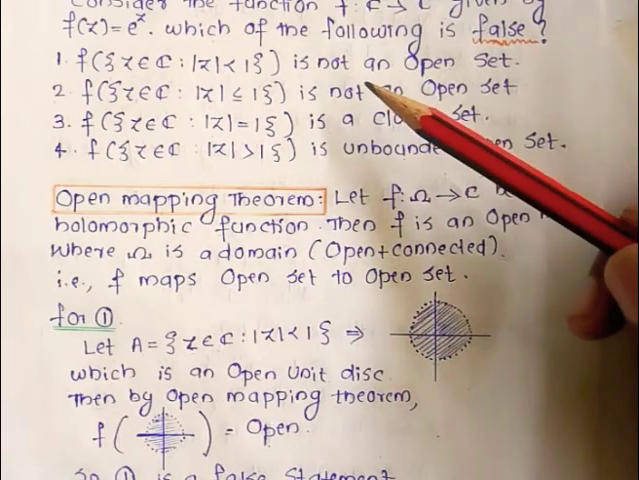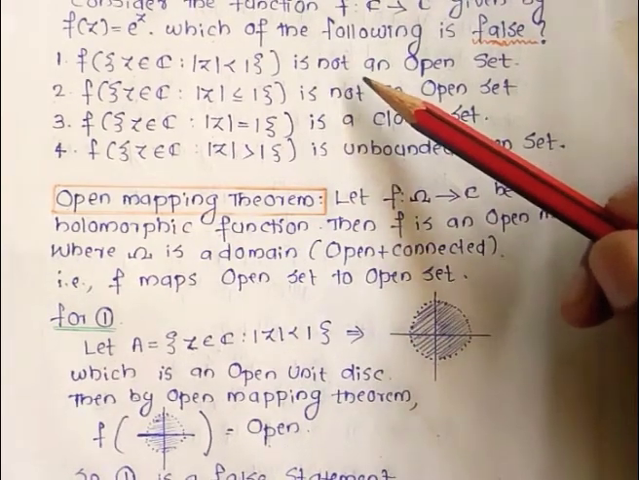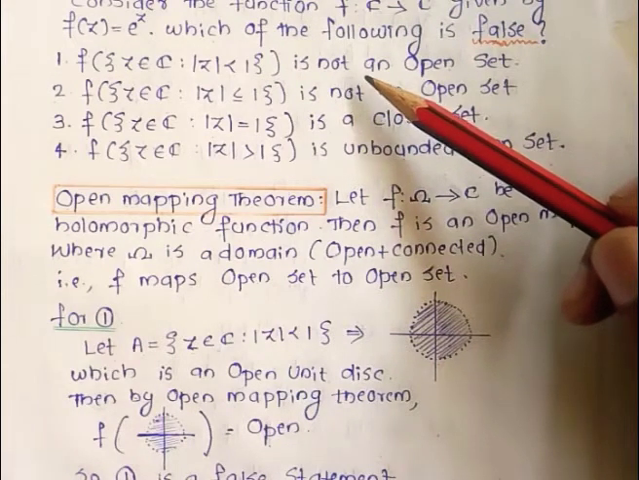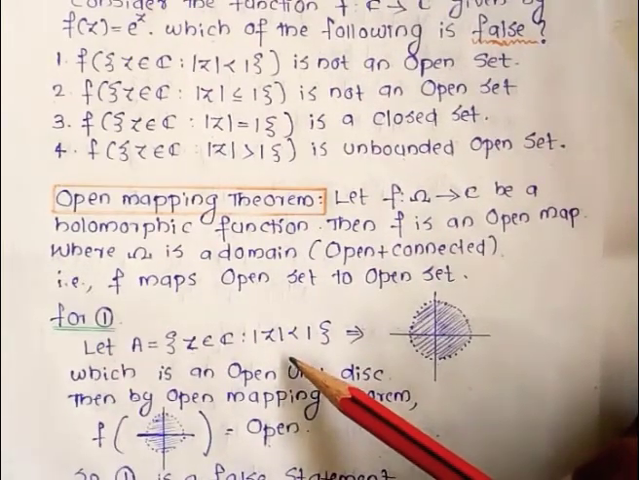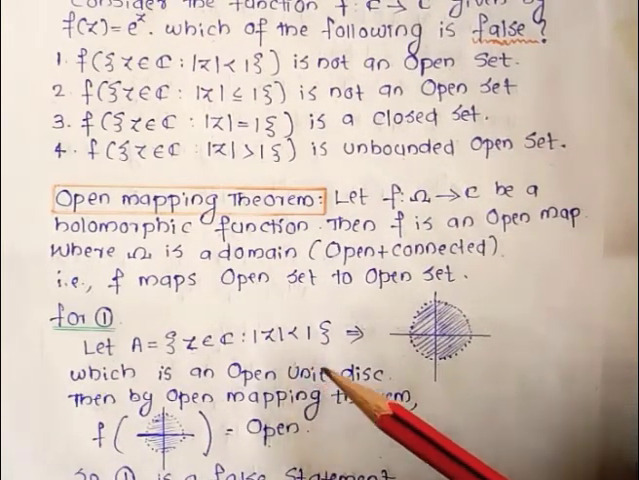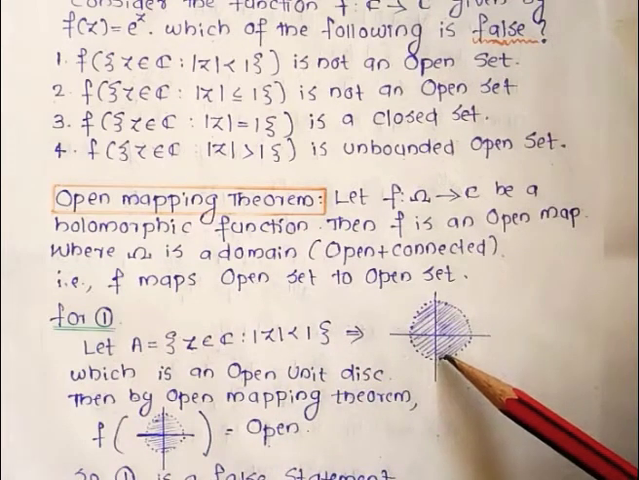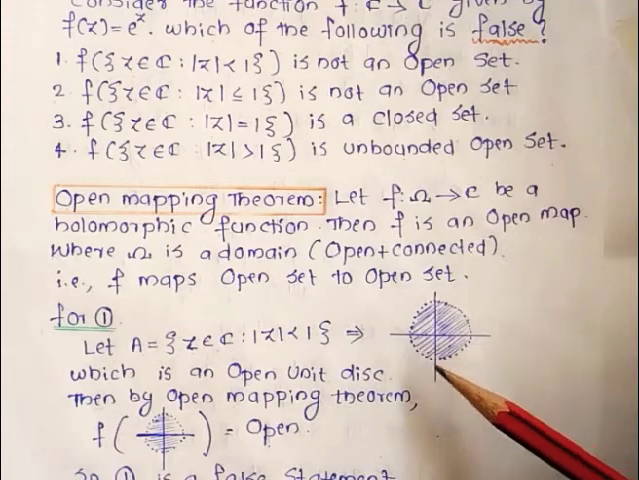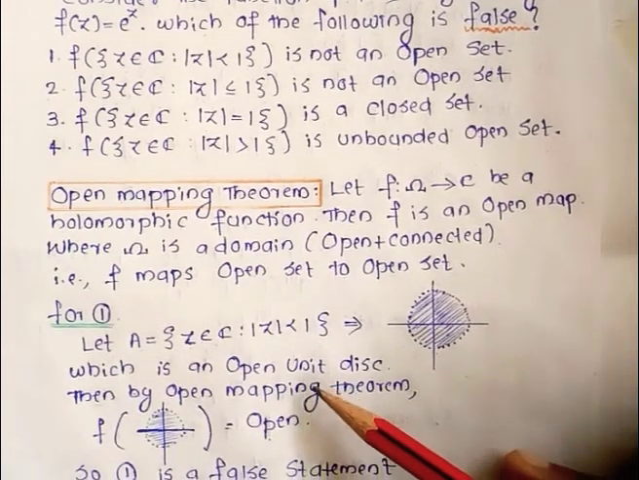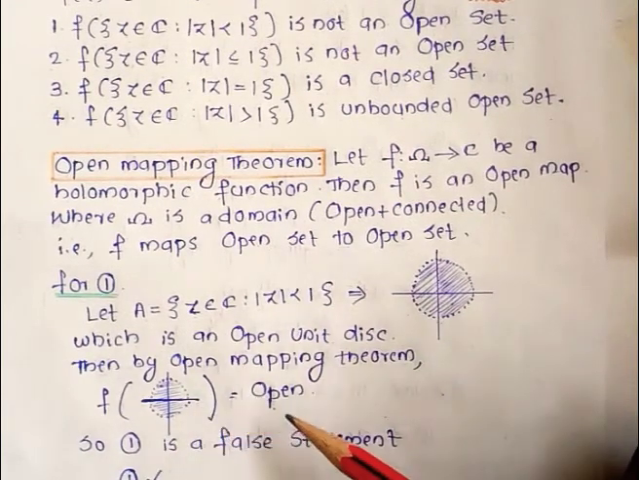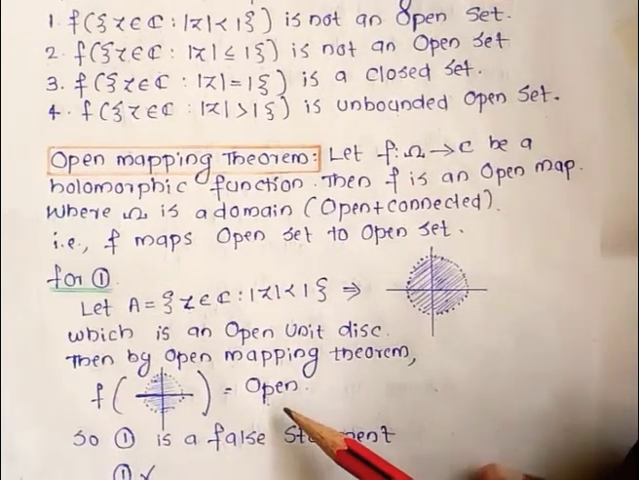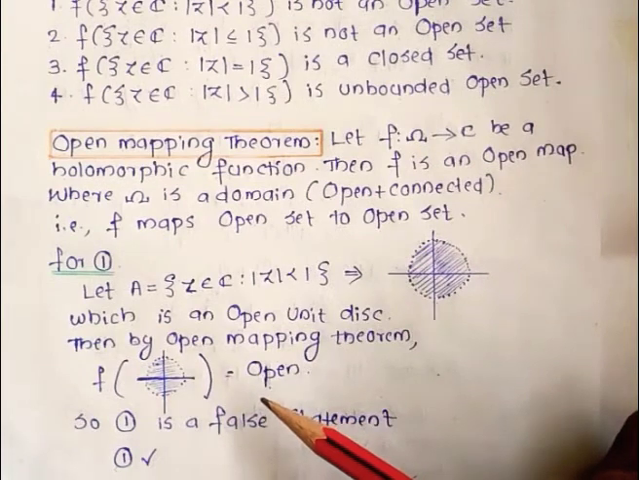Now we go to option number 1, which says that the image of the set of all z belonging to C such that |z| < 1 is not an open set. So let A be the set of all z belonging to C such that |z| < 1. Geometrically, it can be represented like this. From the figure, it is clear that it is an open unit disk. So A is an open set. Then by the open mapping theorem, the image of that open set must be open. So we get f(A) is open.